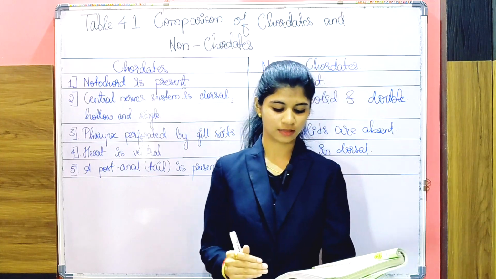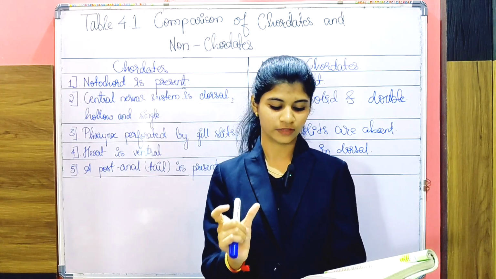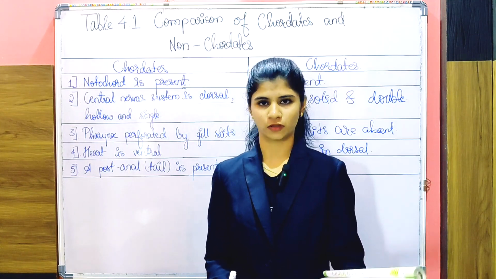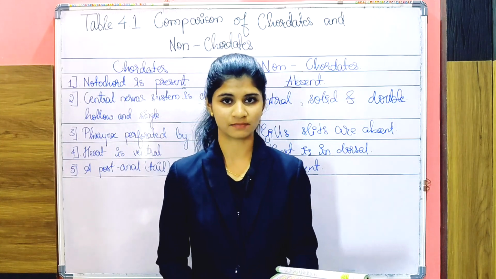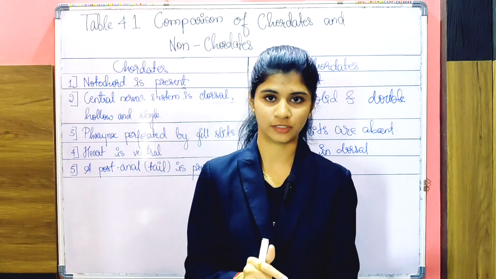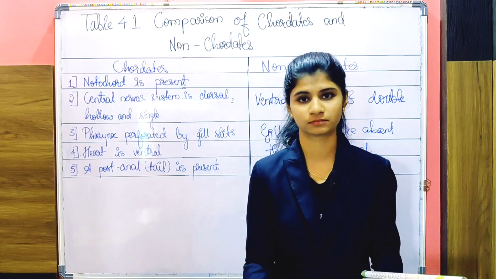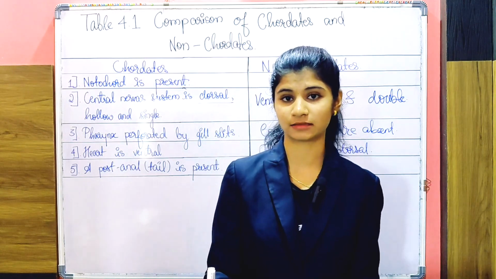This class Cyclostomata is a jawless vertebrate. The best example is Petromyzon. The fish known as Petromyzon is the best example for the jawless fish, which is an ectoparasite on other fishes, the big fishes like the shark.